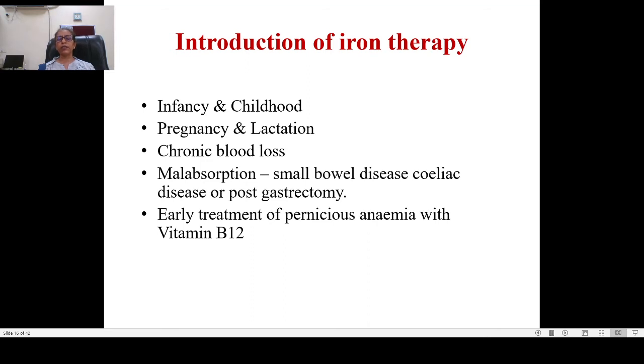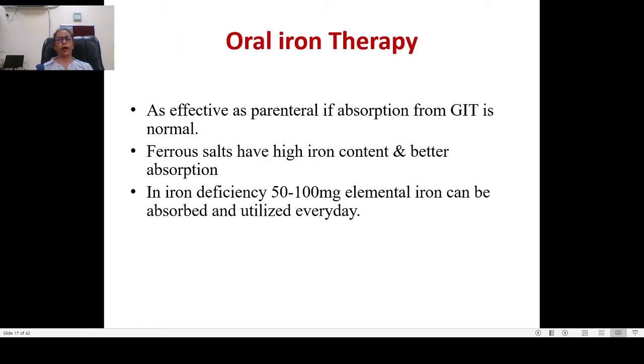Now, what are the conditions where you give iron therapy? We give iron therapy in conditions where requirement is increased. As I told you, in infancy and childhood. Childhood is the growing age; in infancy, deficiency occurs because of dependence mainly on milk as a major source. Then in pregnancy and lactation, already explained, you need higher quantities. In conditions where there is chronic blood loss, or malabsorption because of some small bowel diseases like post-gastrectomy or celiac disease, you need iron. Then in early treatment of pernicious anemia, you have to give vitamin B12 along with iron.